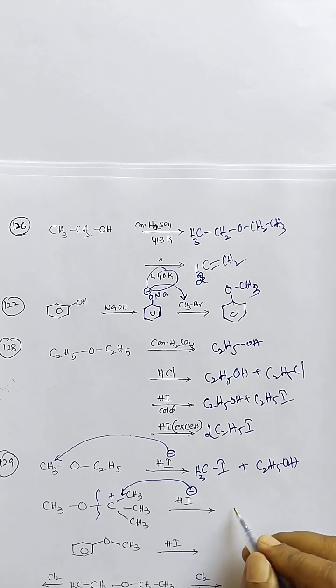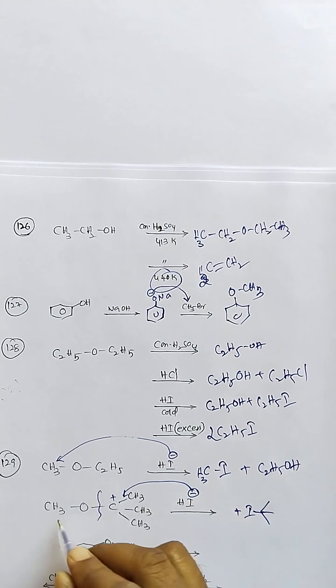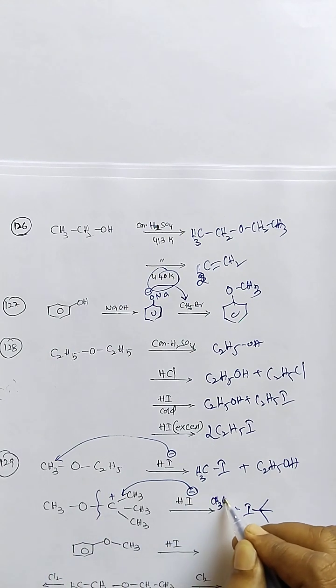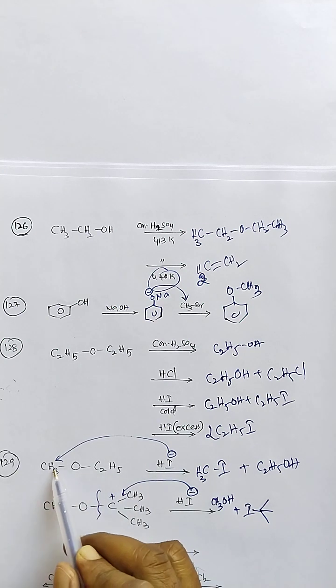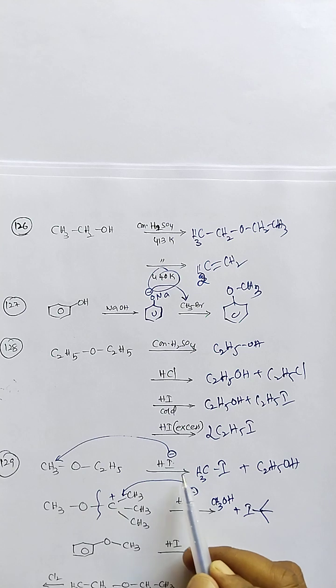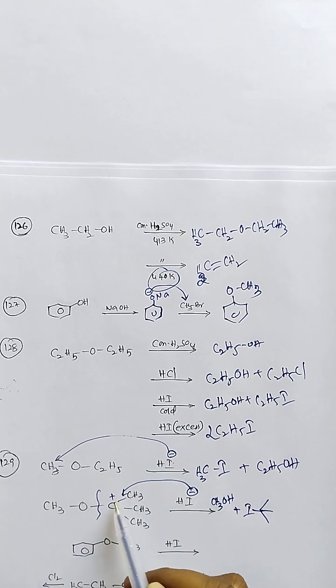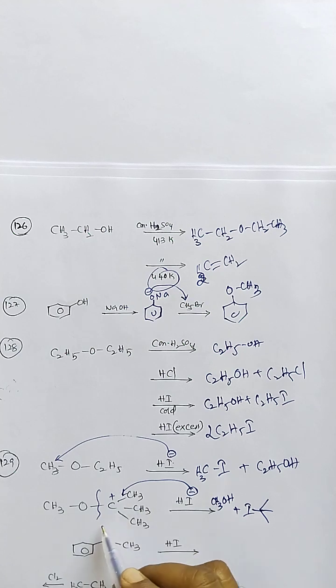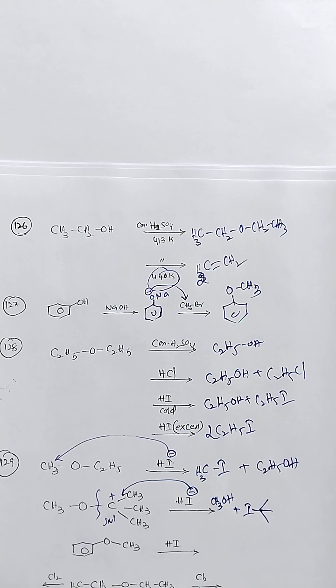So tertiary butyl alkyl halide, a tertiary alkyl halide, is formed, and the smaller group goes to methyl alcohol. When there are small alkyl groups, the iodine goes to the smaller methyl group. When there is a chance of formation of a carbocation, SN1 type nucleophilic substitution takes place here.